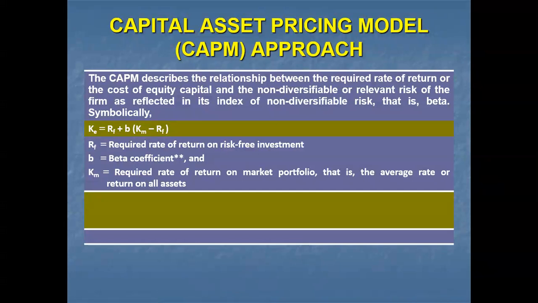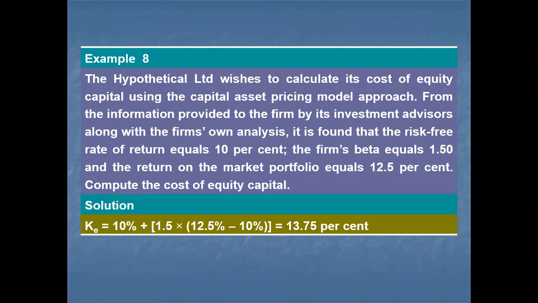So here, this is the way we need to calculate. The formula is RF, the risk-free interest rate, plus beta times (Km minus RF), where Km is the required rate of the market portfolio, that is the average rate of return on all assets, and RF is the risk-free rate of return. So this is the way we need to calculate. I have given an example here. The firm's beta equals 1.5, the return of the market portfolio is 12.5, and the risk-free rate is 10%, so 13.75% is the cost of equity capital.